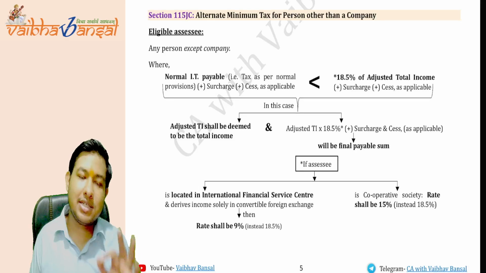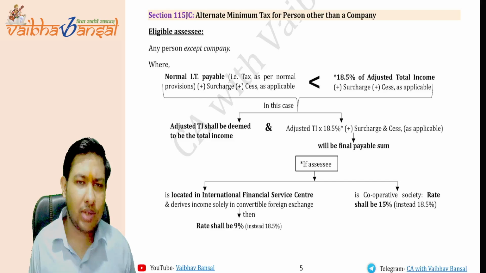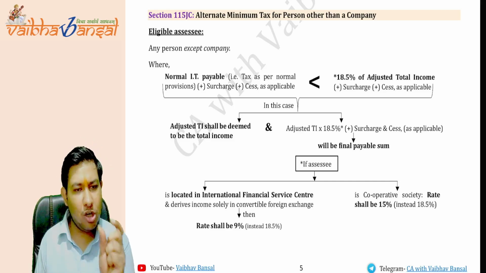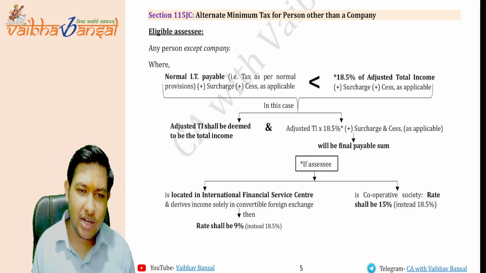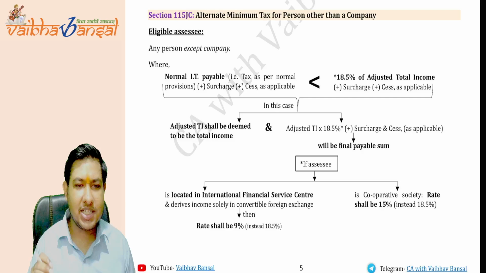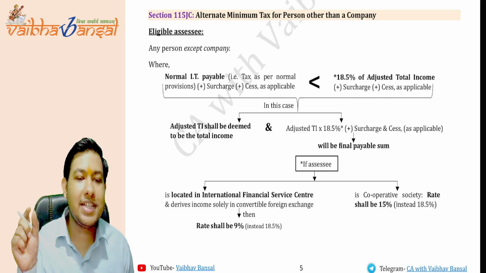Okay, this AMT provision is almost similar to that. What is this? The sum that we have calculated as per the normal income tax provisions, plus applicable surcharge rate plus cess, if it is less than 18.5% of the adjusted total income.